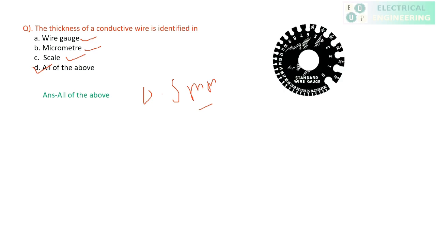Now see, this is how it looks. This is one kind of standard wire gauge, and these slots are identified with different markings, and these slots decide the thickness of the wire. Clear? So move to the next question.